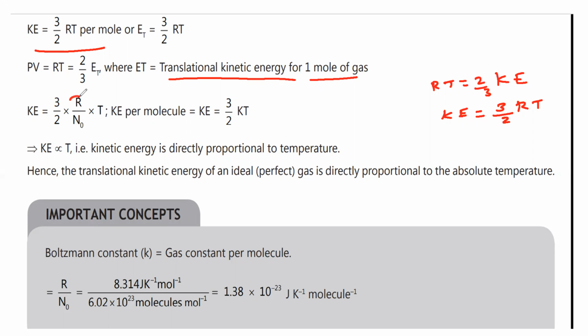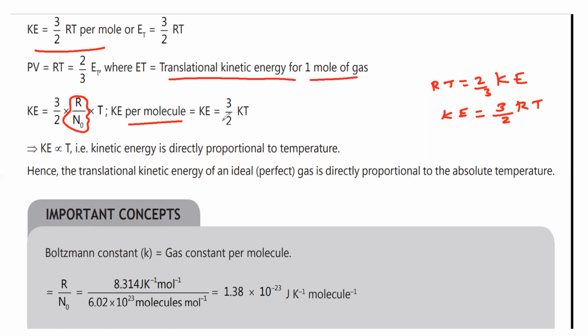This is very, very important. Please note down, R is called universal gas constant, N naught is called Avogadro number. So 3 by 2 R by N naught into T per molecule. This is for 1 mole of a gas, and for per molecule, you take R by N naught, where N naught is the number of molecules.